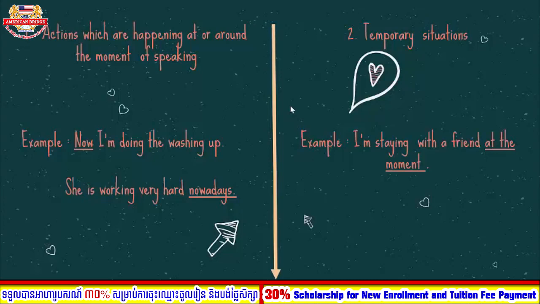Okay, so now let's move to the second one. Then we talk about temporary situations. So let me give you an example: "I'm staying with my friend at the moment." It's like you talk about what you are doing. It's happening at the moment, you still stay with your friend, right? But right now you stay at home. So now let's move to the next one.